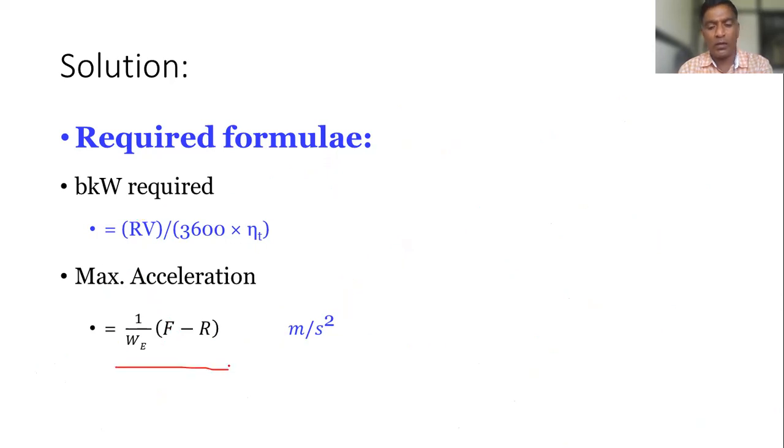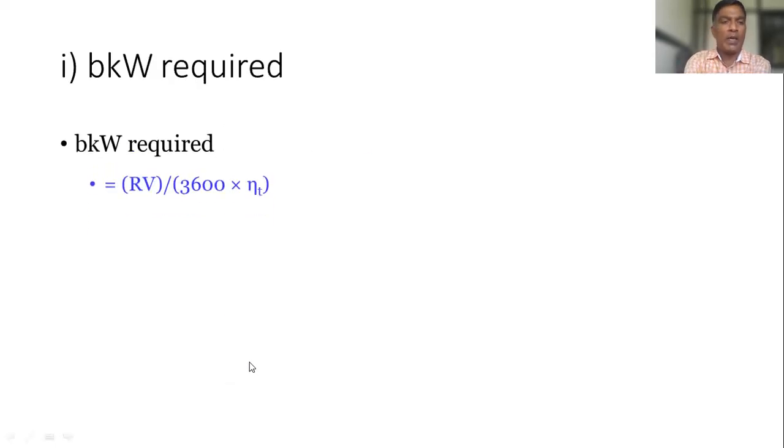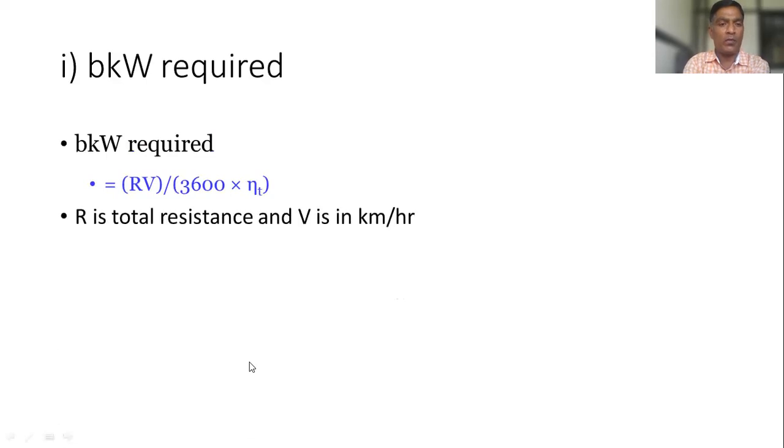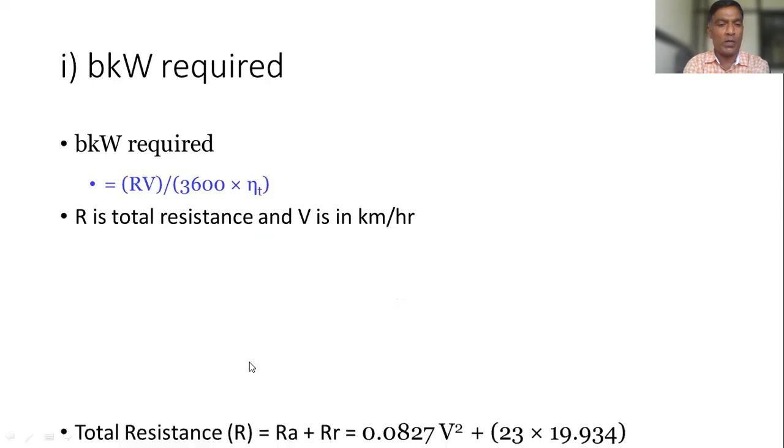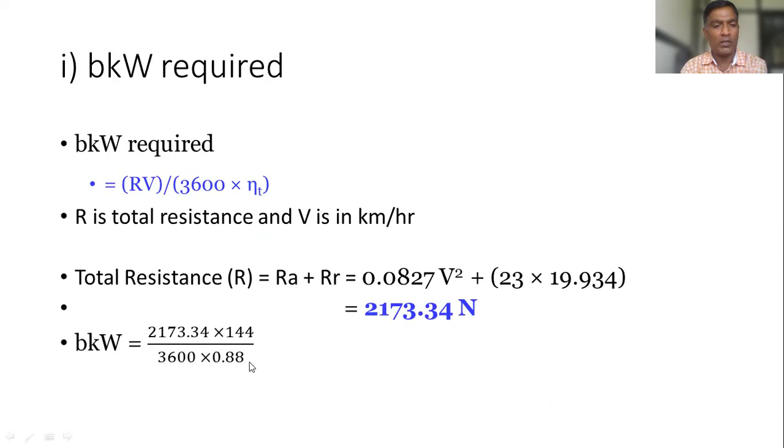So this formula we have already seen. Then BKW required: R is the total resistance, V is in kilometers per hour. Total resistance, I have already told how to calculate. This is the value for the total resistance, and we can get the BKW.